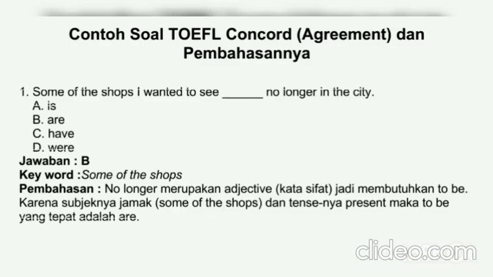Okay, now we enter the examples of questions. Some TOEFL concord agreement questions and discussion. Number 1. Some of the shops I wanted to see are no longer in the city. So the answer is B. The keyword is some of the shops. No longer is an adjective, so it requires a to be. Since the subject is plural, some of the shops, and the tense is present, the correct to be is are.